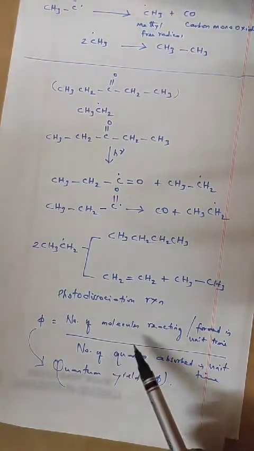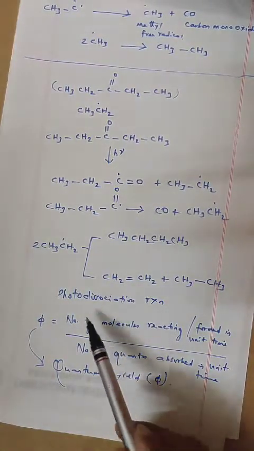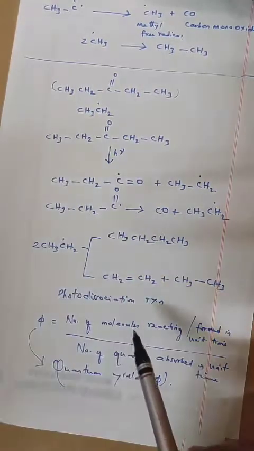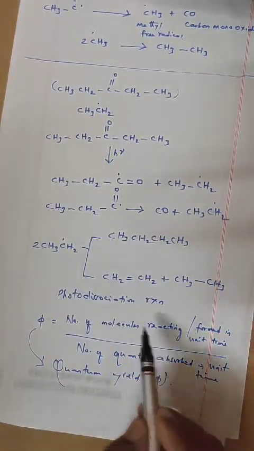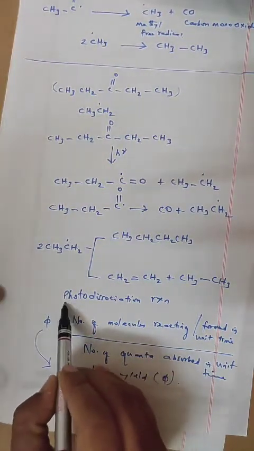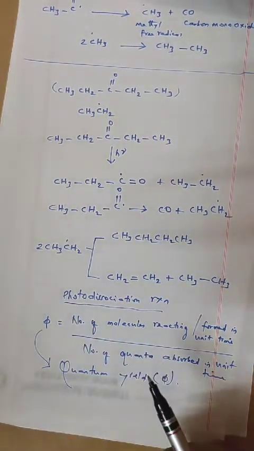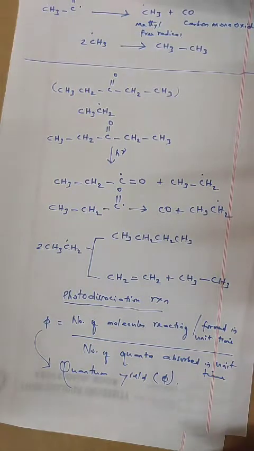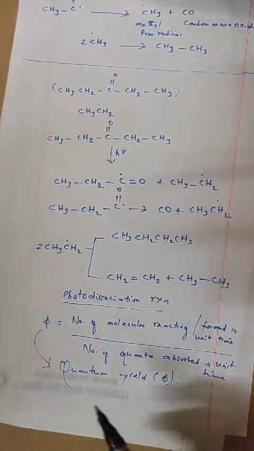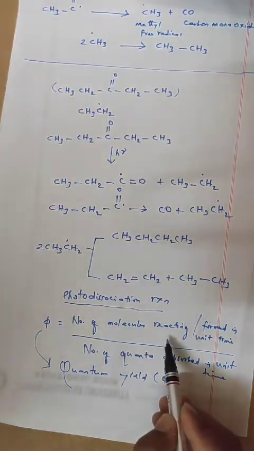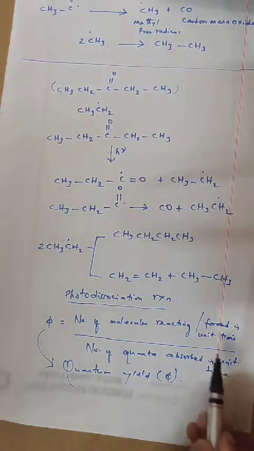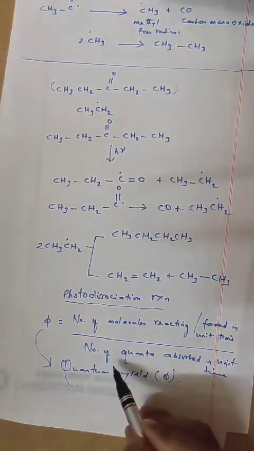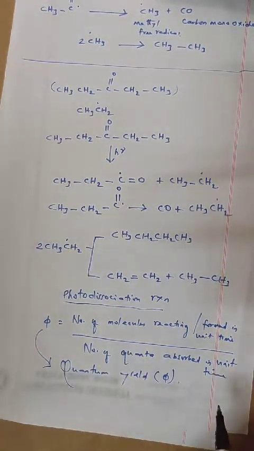So in photolysis, vapors of acetone undergo photodissociation reaction with light. The quantum yield is the number of molecules reacting or formed in unit time divided by the number of quanta absorbed in unit time.